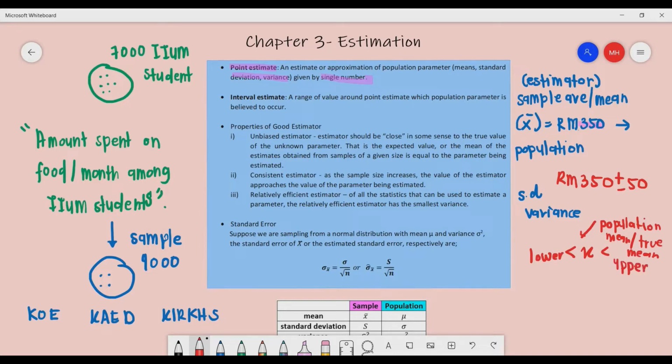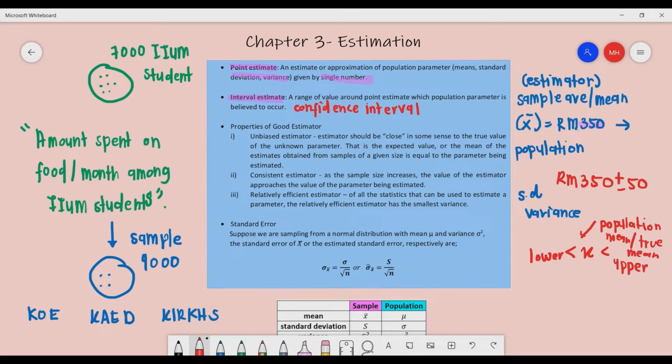This is what we are always interested in in statistics, in the form of a range. This is also what we call a confidence interval. We put the mean, the variance or the standard deviation in terms of a range instead of a single number.